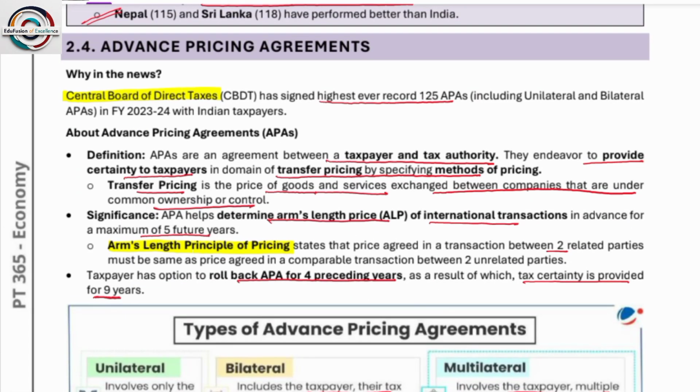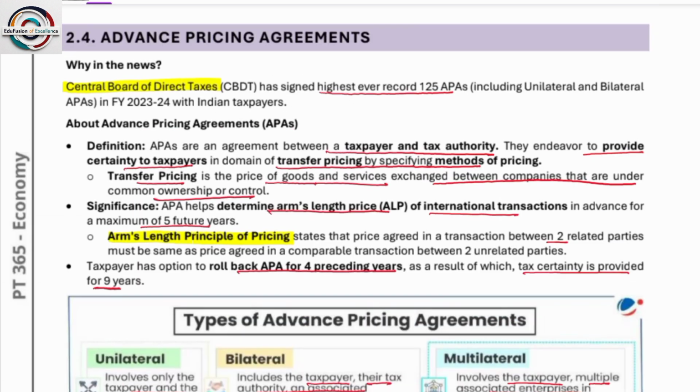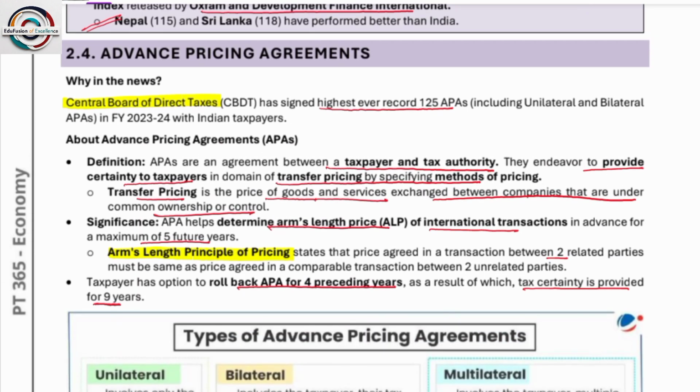Next, advanced pricing mechanism या फिर agreements. So advance pricing agreements are an agreement between a taxpayer and a tax authority. They endeavor to provide certainty to taxpayers in the domain of transfer pricing by specifying methods of pricing. Transfer pricing is the price of goods and services exchanged between companies that are under common ownership or control. So who signs it? Central Board of Direct Taxes.